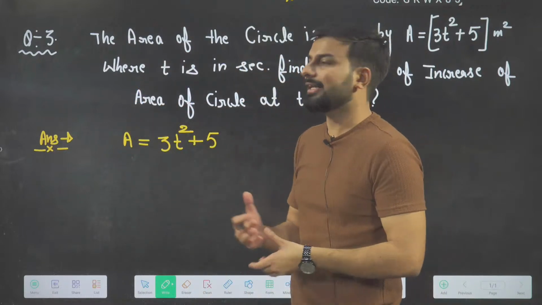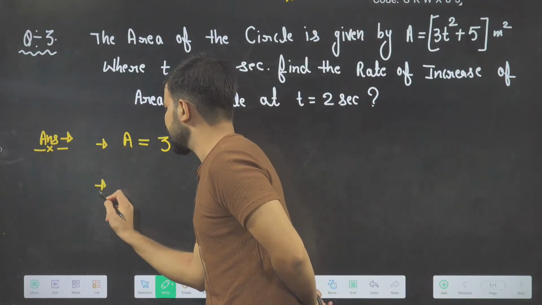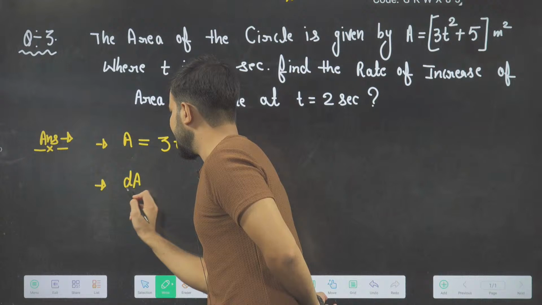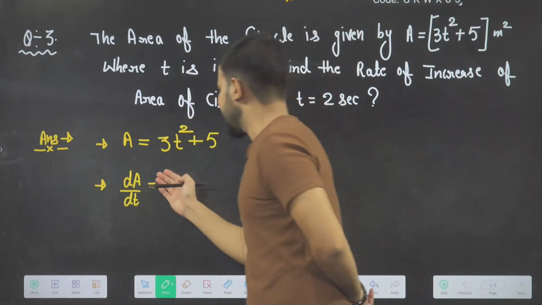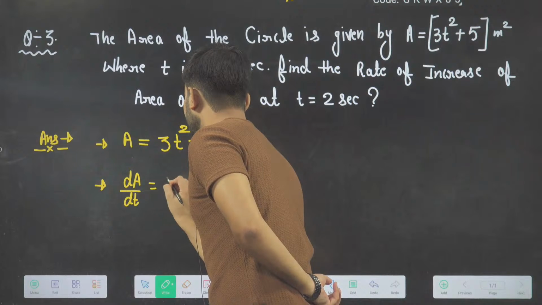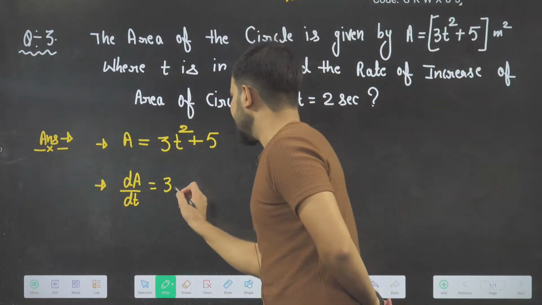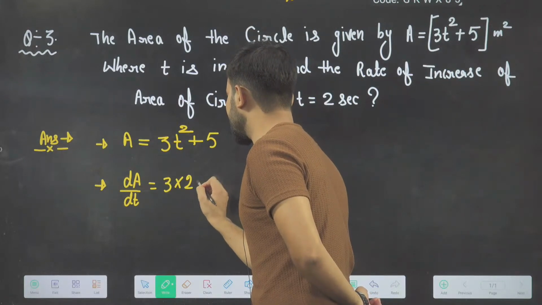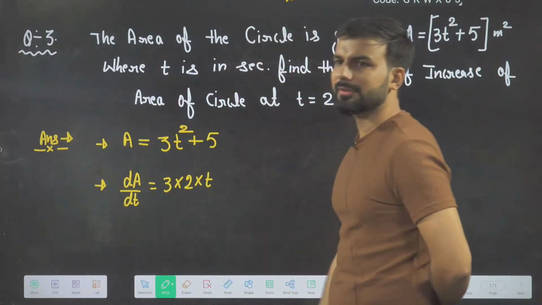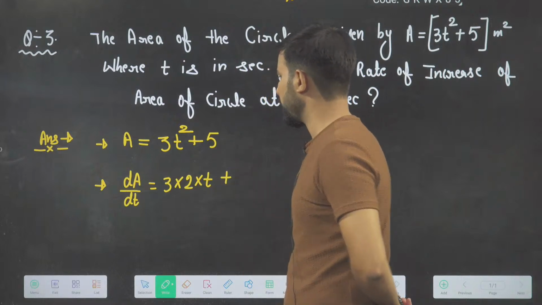I have to find the rate. So to find the rate, what do I have to do? Simply differentiate. So it will be dA divided by dt, right? So dA divided by dt will become 3. Now what is the differentiation of t square, beta? T square differentiation, power will come forward 2, and how much do I have to subtract from power? 1. So it will become 2t. Plus what is the differentiation of 5, beta?